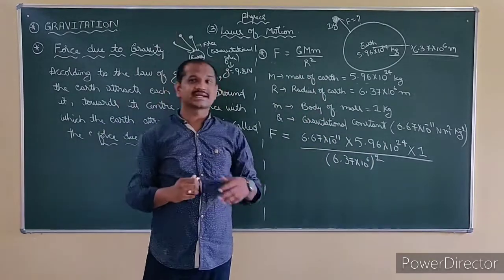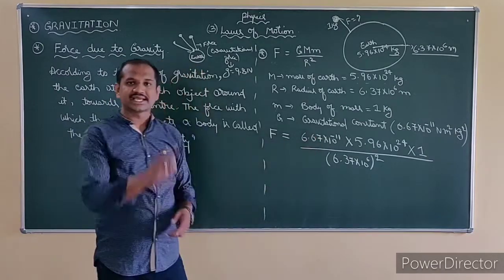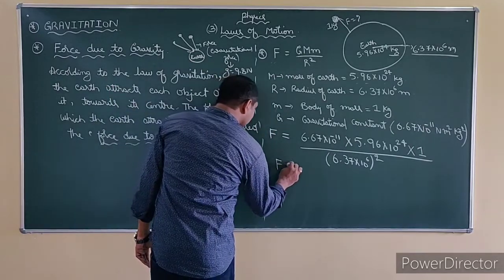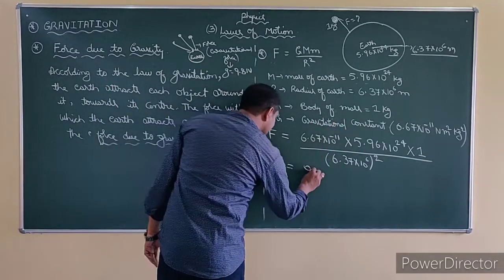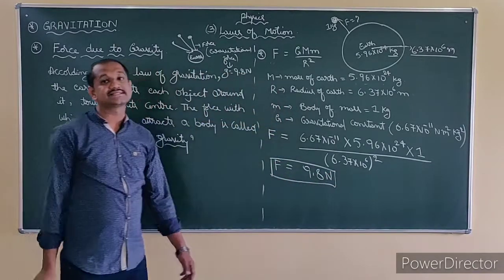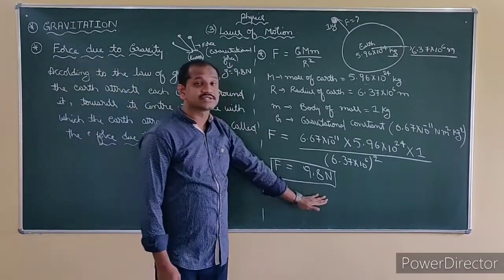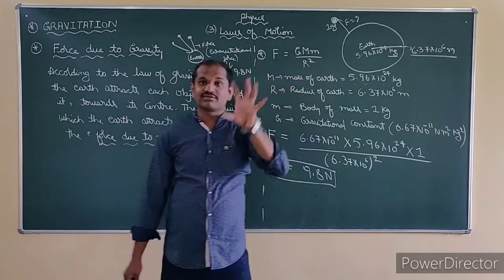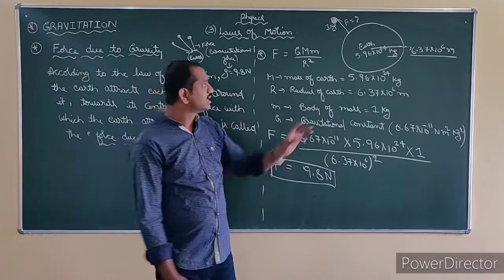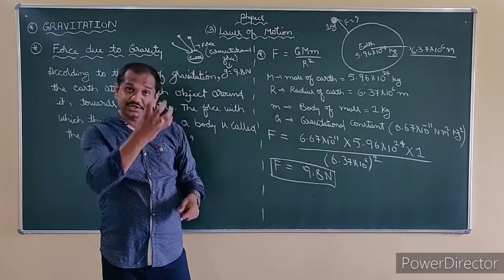This you will do when you go to higher classes. But now let us write the direct value. No need of the calculation because we need a scientific calculator to do that. Now I will write the force. After solving this, I will get the answer as 9.8 Newton. Look at the standard value. What did I understand here? For 1 kg of substance, or 1 kg mass of an object, the earth puts 9.8 Newton of force on it to attract it towards the center.